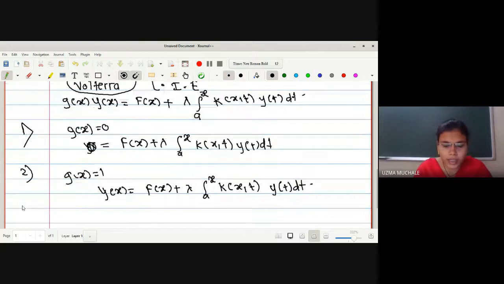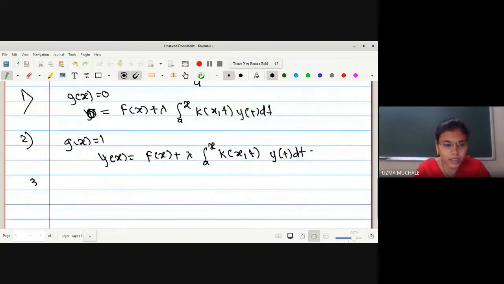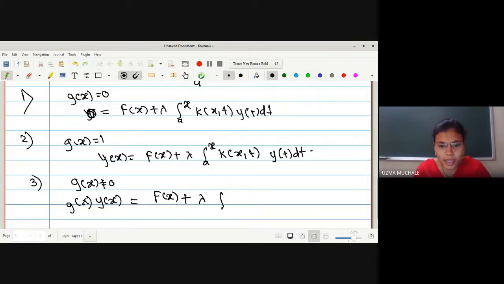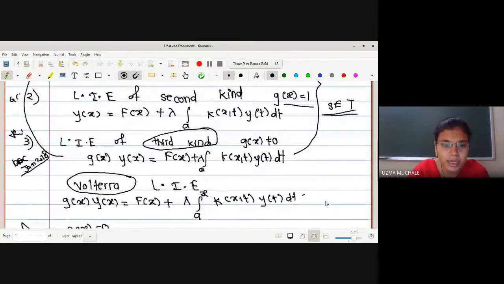Okay. Now what is the case if we have the third kind? In the third kind, we can assume g of x is non-zero. So g of x non-zero means we have the general form: g of x into y of x is equal to f of x plus lambda integration a to x k of x t y of t dt. Okay. So first we have g of x equal to 0. Whatever we have seen, the first, second and third kind.